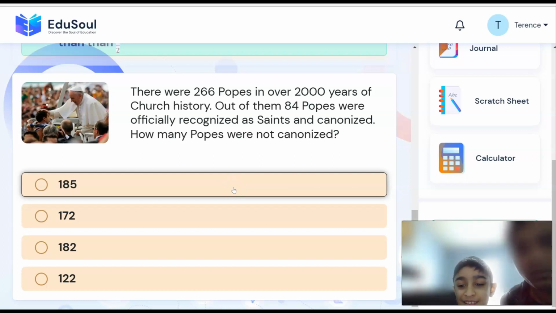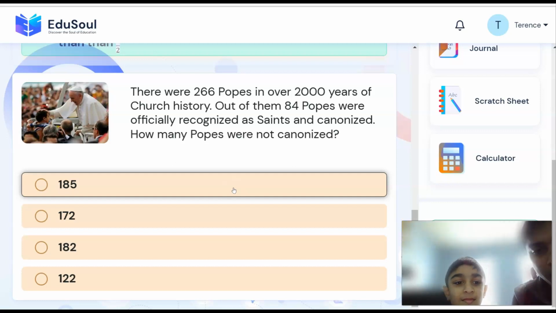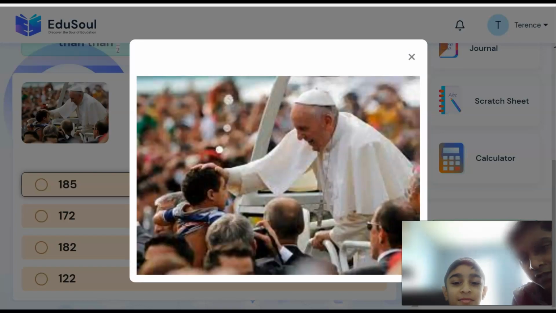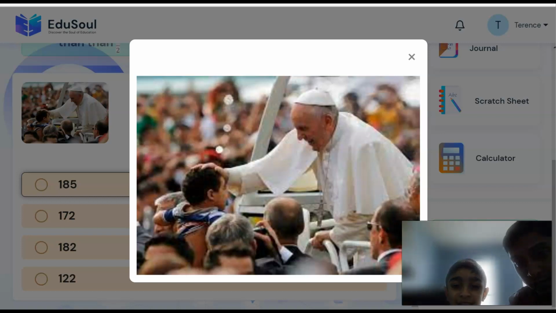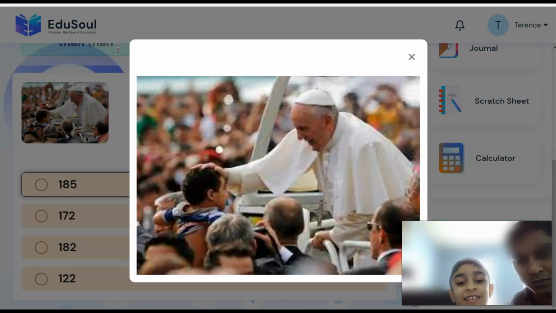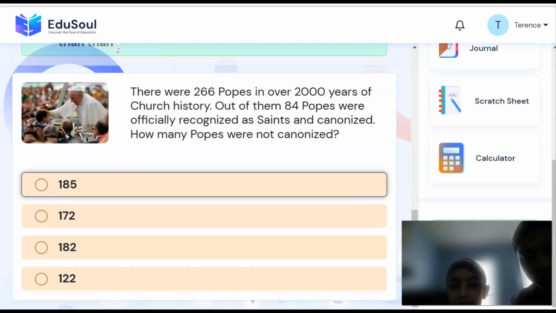We're going to deal with a math problem having a little bit of faith knowledge in it. Let's look at this picture. Who is this? A pope. This is the present Pope, Pope Francis. And what is he doing over there? Blessing some children. Some students, some kids might have gone there to visit the Pope, and he's blessing them. Okay, now this is a math problem about popes.